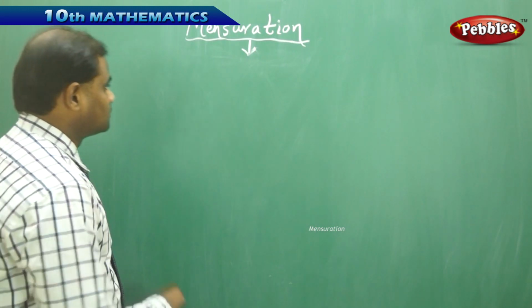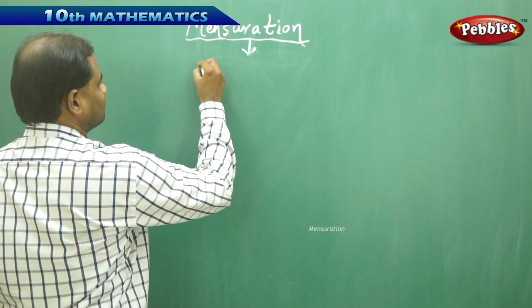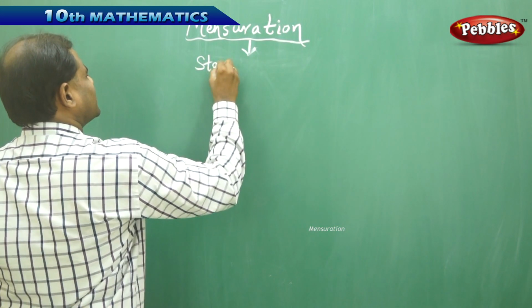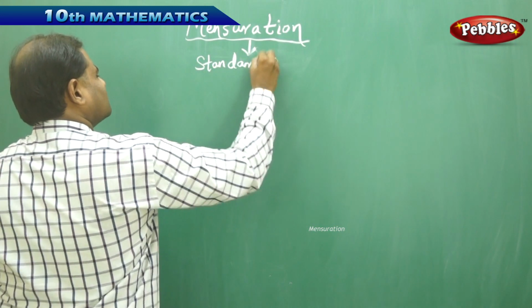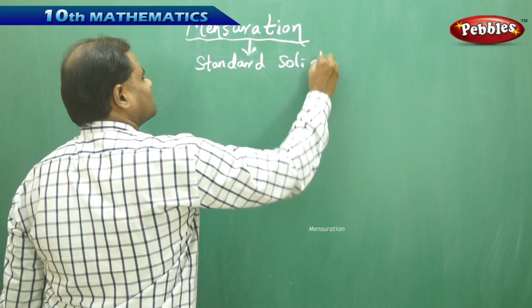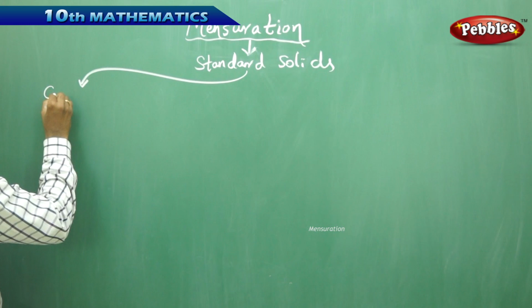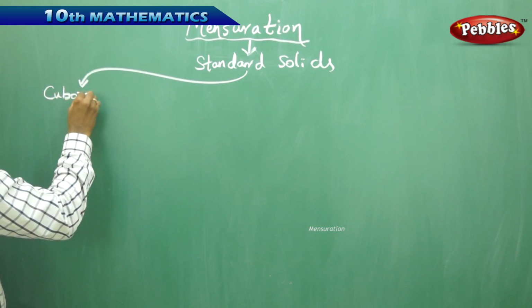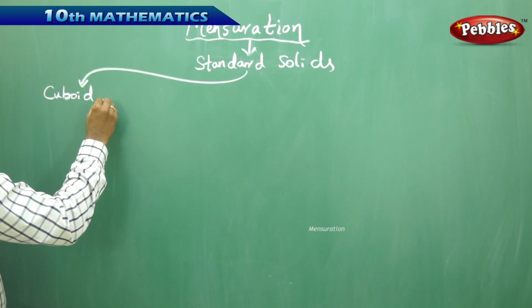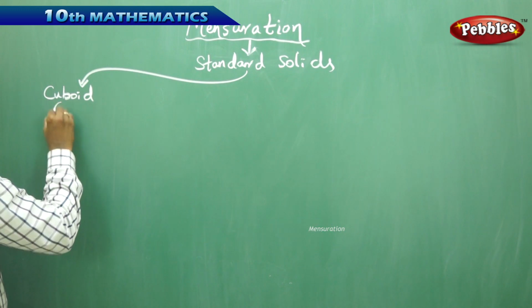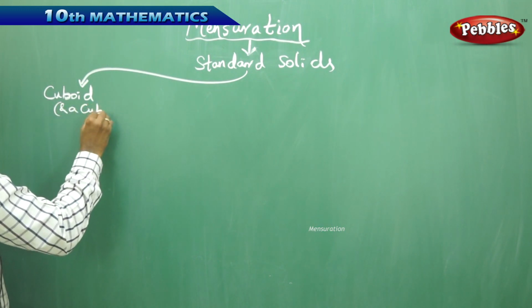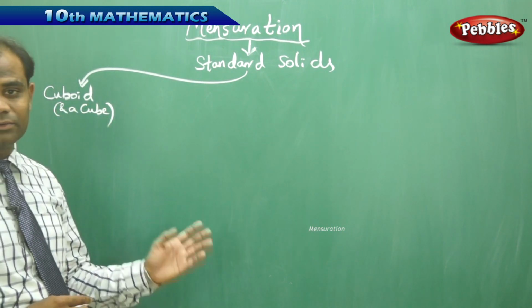So let's take some of the standard solids, which are cuboid and cube, because both have their own definitions coming out here.